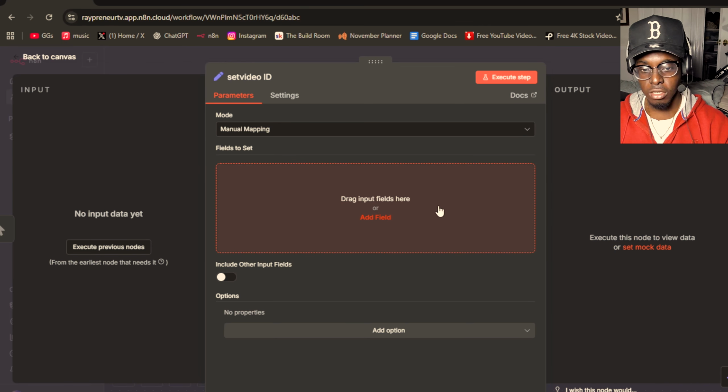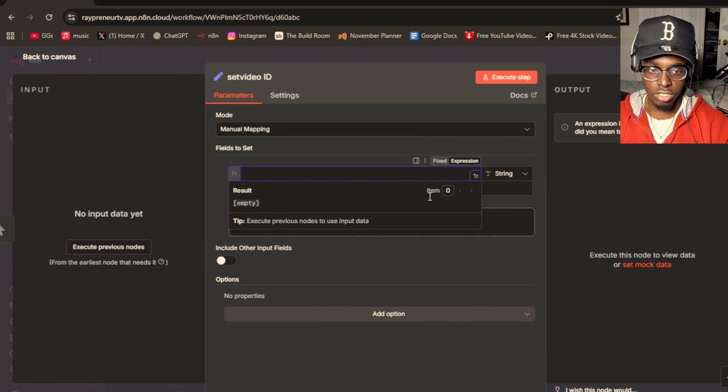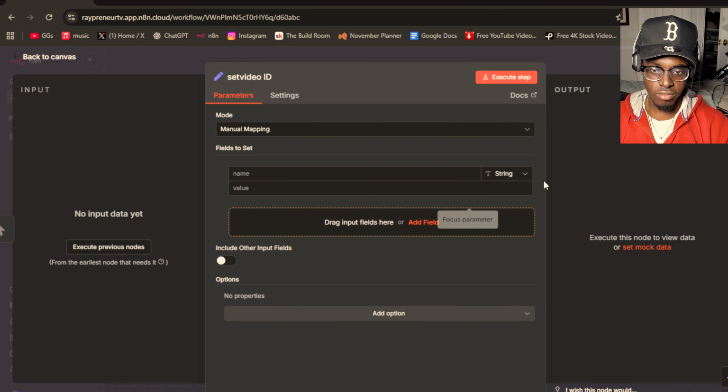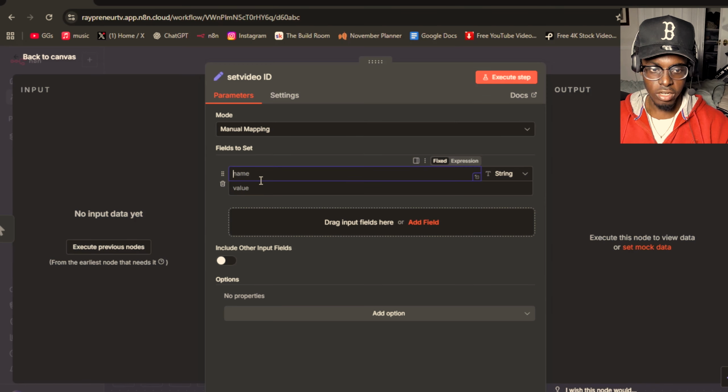Then you're just going to click on add a field, and this is where you're going to be pasting everything. So change it to expression. I changed almost everything to expression. We're going to name it video ID, just like that.